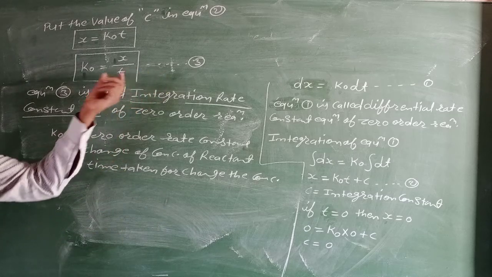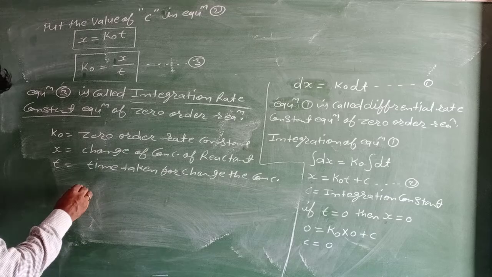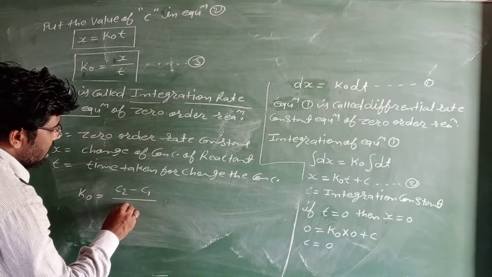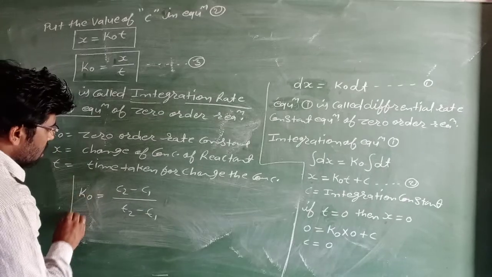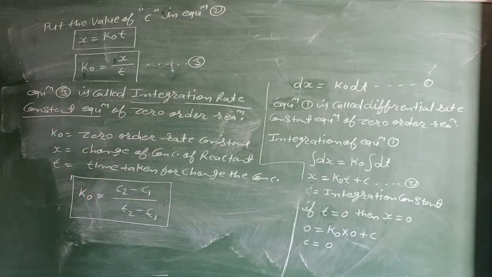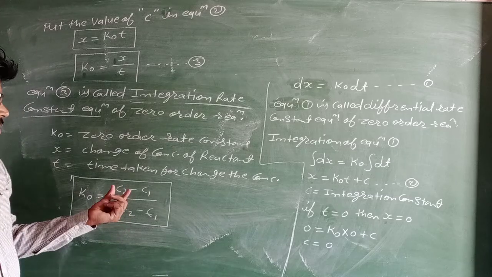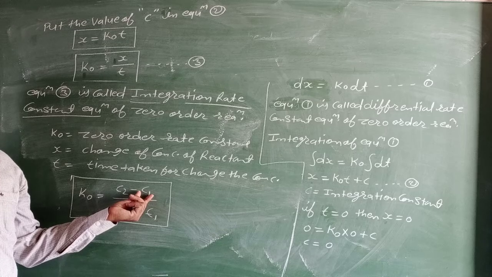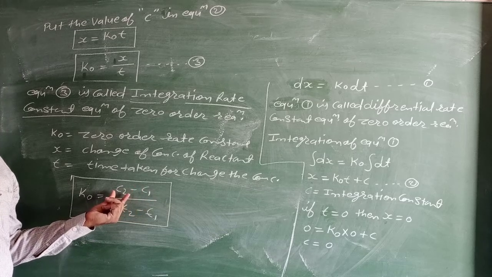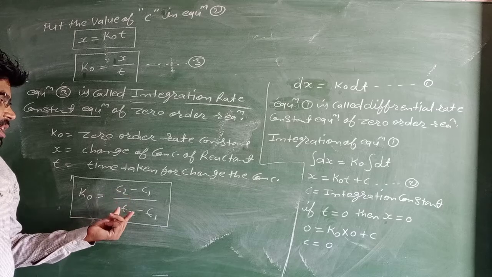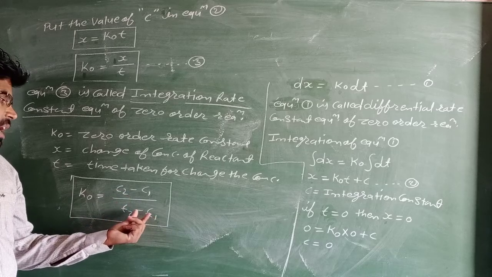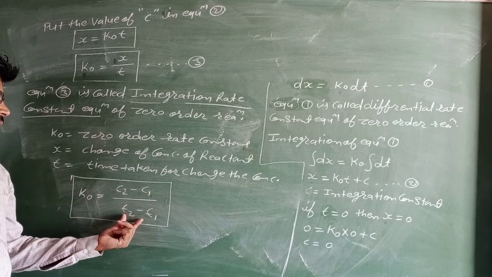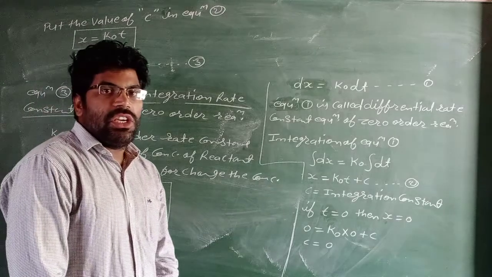We can also write this formula in this way: k0 equals c2 minus c1 upon t2 minus t1. Here c1 is the starting concentration before the reaction starts, c2 is the last concentration of reactant, t1 is the starting time and t2 is the last time. So it is the change of concentration and the time taken for the change.